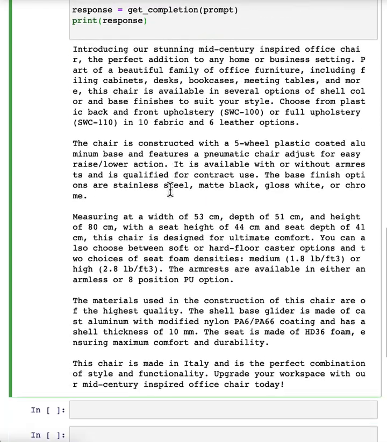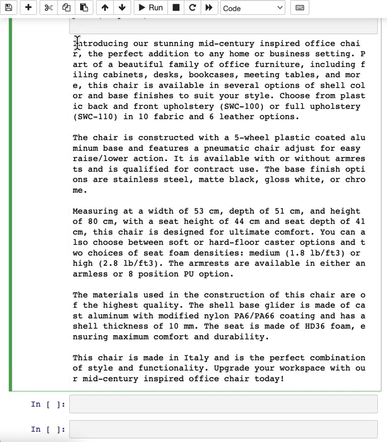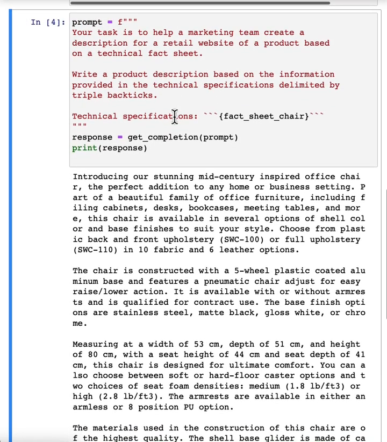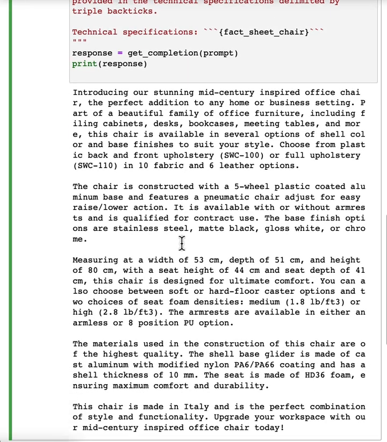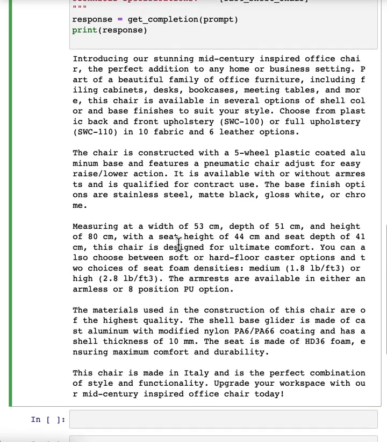And we get this result. It looks like it's done a nice job writing a description, introducing a stunning mid-century inspired office chair, perfect edition, and so on. But when I look at this, I go, boy, this is really long. It's done a nice job doing exactly what I asked it to, which is start from the technical fact sheet and write a product description. But this is kind of long. Maybe we want it to be a little bit shorter.